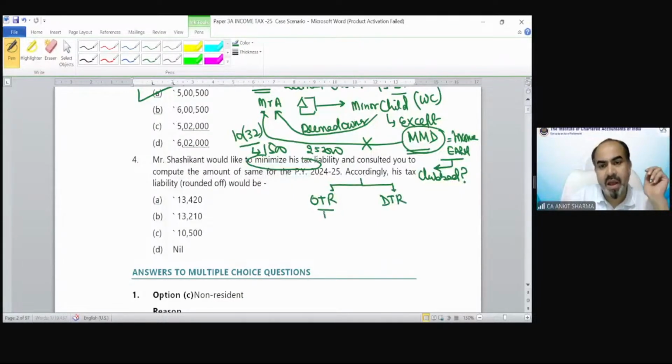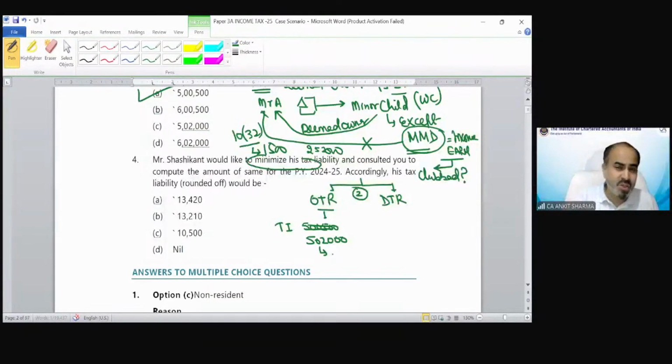So we have seen according to optional tax regime, the income would be 5,02,000. This would be my total income. And on this income, I have to calculate the tax accordingly. This is as per point number 2, we have to calculate the income, not as per point number 3. So we have to take the income 5,02,000 rupees. On 5,02,000, if you are going to calculate your tax as per normal slab rate, up to 2,50,000 that would be nil. Then balance 2,50,000, it would be 5%, 12,500. And then on balance 2,000, 20%. The tax would be 12,900.